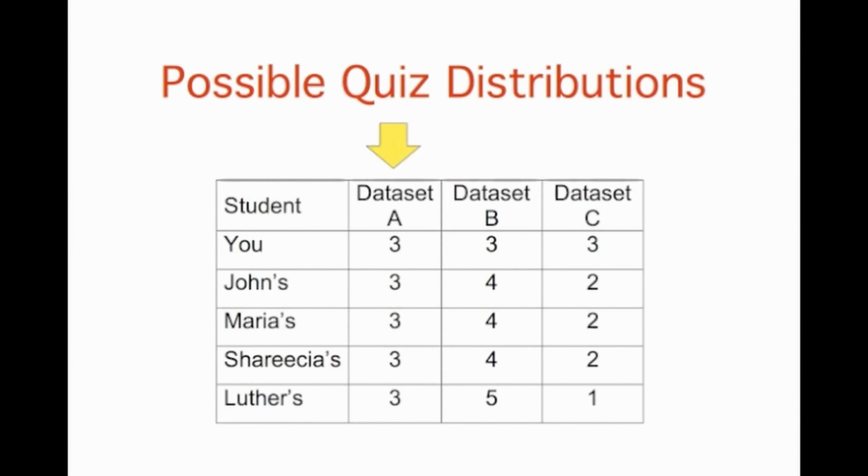In dataset A, everyone's score is 3. This puts your score at the exact center of the distribution. You can draw satisfaction from the fact that you did as well as everyone else. But of course, it cuts both ways. Everyone else did just as well as you. Now consider the possibility that the scores are as described in dataset B. This is a disappointing outcome, even though your score is no different than the one in dataset A. The problem is that the other 4 students had higher grades, putting yours below the center of distribution. When comparing your score to others, you found you had the lowest score of the group.